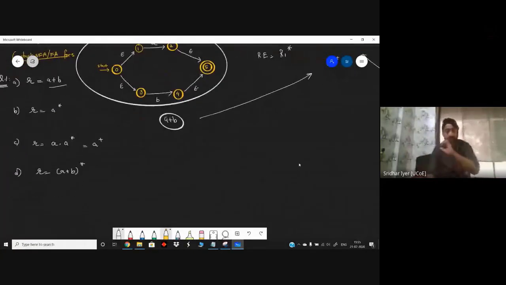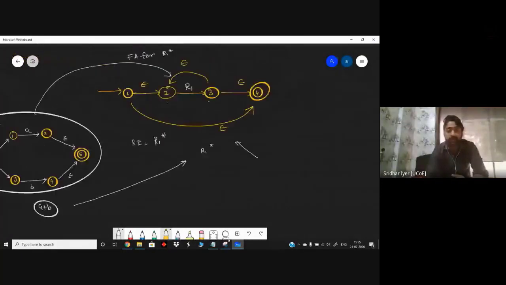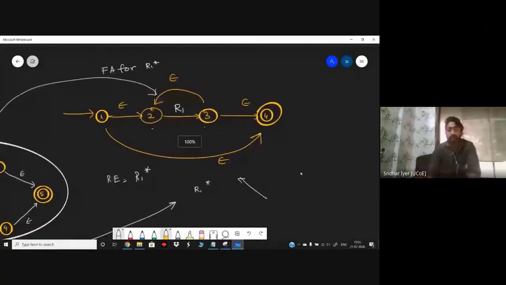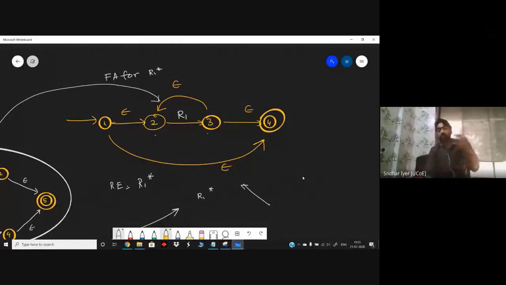Whenever you get such a problem, you have to do some sort of a trick. It's very simple. For example, you can see in this diagram also, it was asked from you to construct a R1 closure sort of a machine. Whenever you get a closure sort of a machine, you simply need to add one state before that particular state and one state after that particular state. It's very simple. एक स्टेट पहले आएगा, एक स्टेट बाद में आएगा.